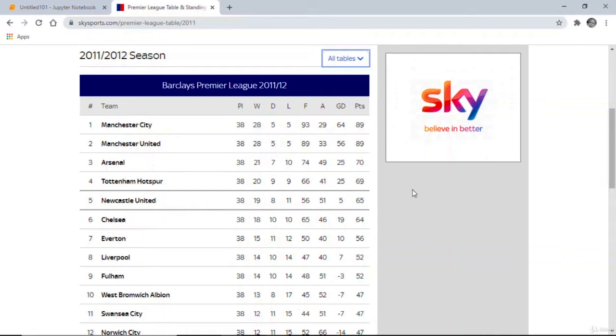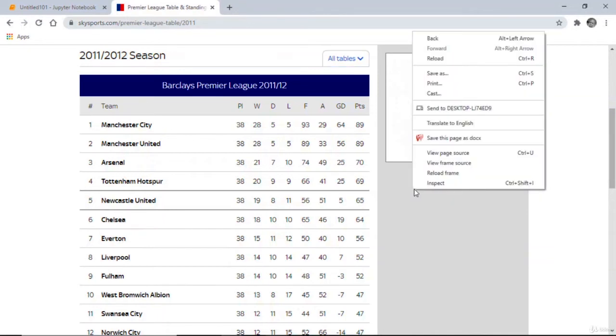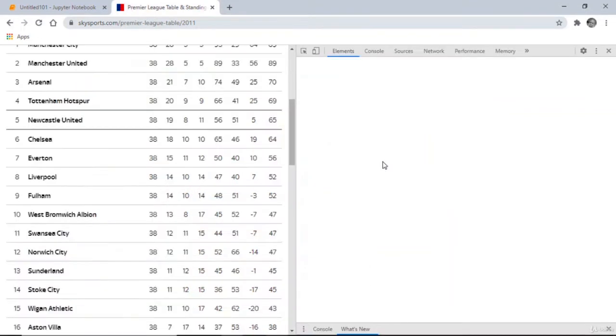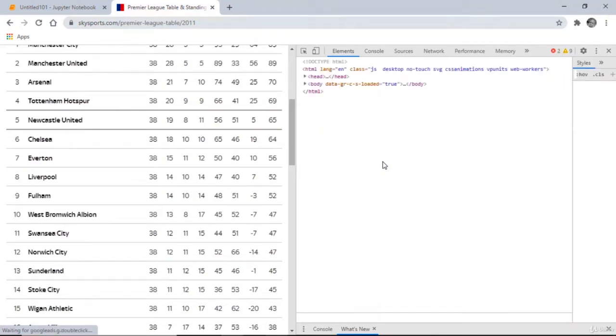So to make it easier for us to search, to go through and extract our data using the tagging system, we do the inspect method here. Right click, I'm using Google Chrome, and go to inspect. Another shortcut is to do Ctrl+Shift+I. If you click inspect, you'll be able to see the HTML content here.